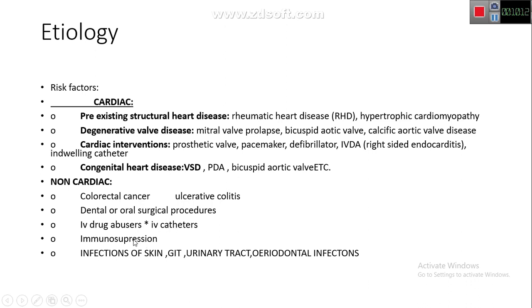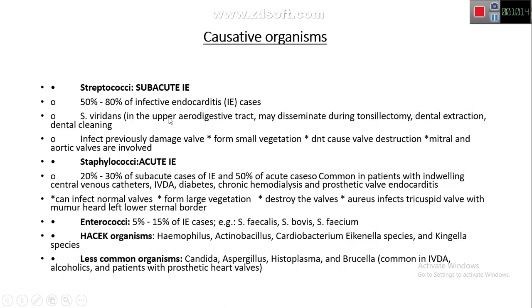Immunosuppression generally increases the risk of infection. Now, in etiology, we have the causative organisms. We have Streptococcus, which accounts for 50 to 80% of infective endocarditis cases, and mostly it is subacute infective endocarditis.